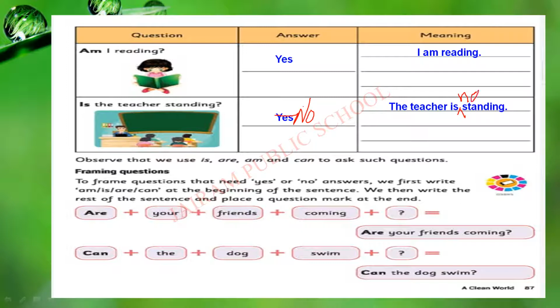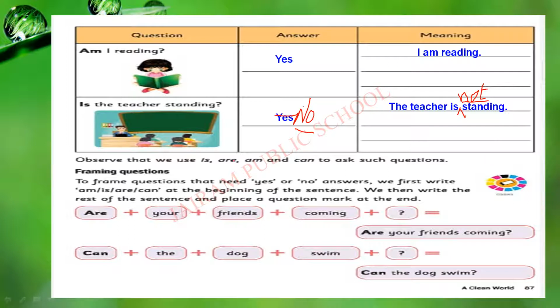N O T, not. So children, as I said earlier, "I am reading" is a simple positive sentence. But here "The teacher is not standing" is a simple negative sentence because the word "not" comes. Okay, here also no answer comes. So that is the type of sentences.